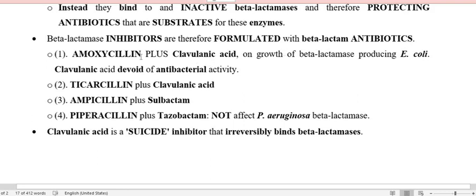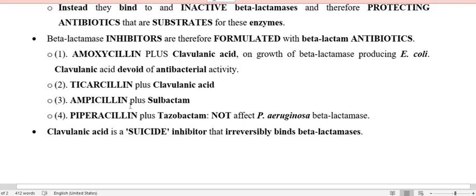Clavulanic acid does not only come with amoxicillin. This clavulanic acid also comes in combination with ticarcillin, so ticarcillin plus clavulanic acid. Another combination is with ampicillin. Ampicillin and amoxicillin are the most usable drugs in combination with beta-lactamase inhibitors.